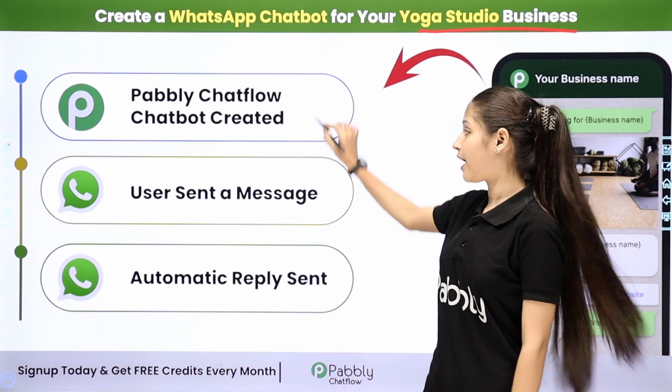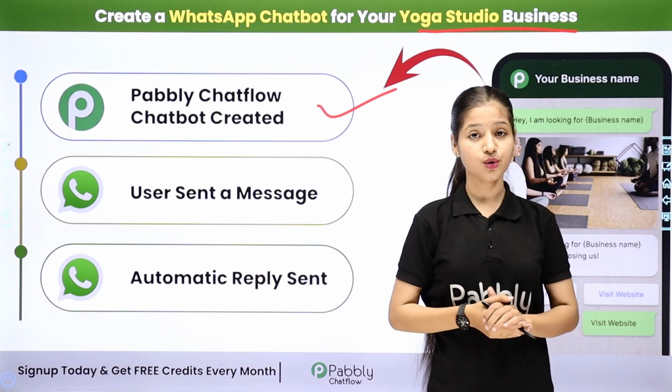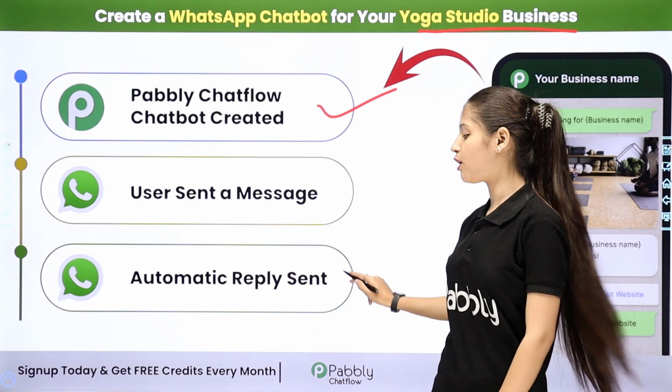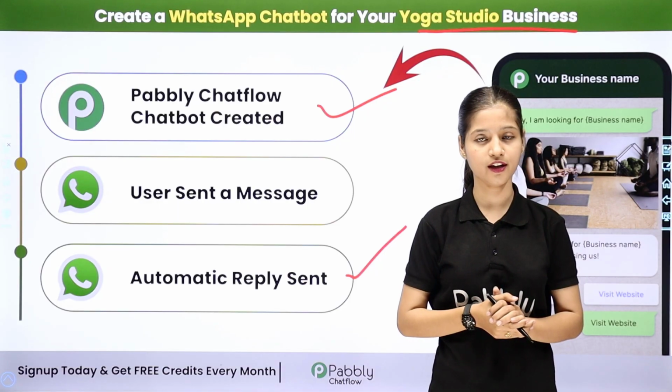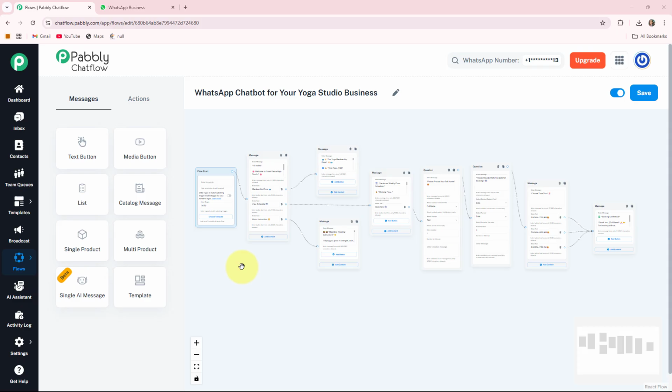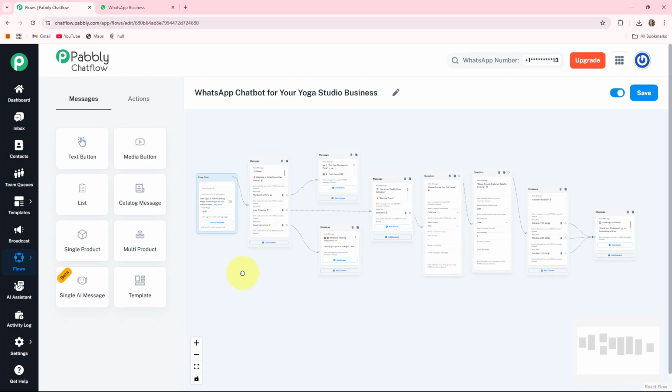We will create it with the help of Pabbly Chatflow, so that whenever your users send a message to your WhatsApp business account, your bot will respond to them automatically. To get more details about this, let me take you to my screen. Welcome to my screen. Before starting the video of how to create a WhatsApp chatbot for your yoga studio business,